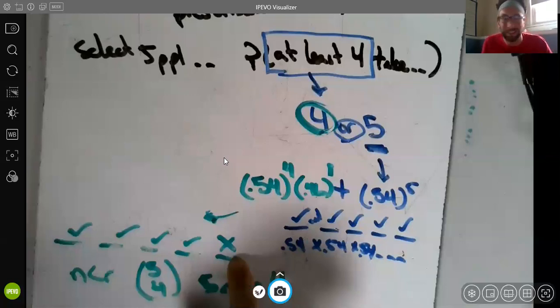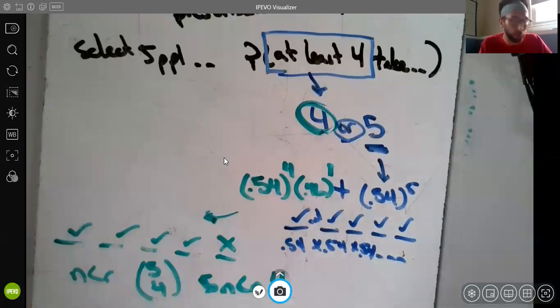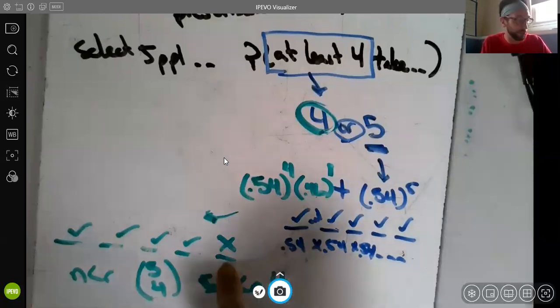But we don't need that. Don't try to rewrite this mixing up all the 4 check marks. Just think about this one person who doesn't take their medicine as prescribed. Just think about this one X. How many different spots can that be in? That can be in 5 different places.